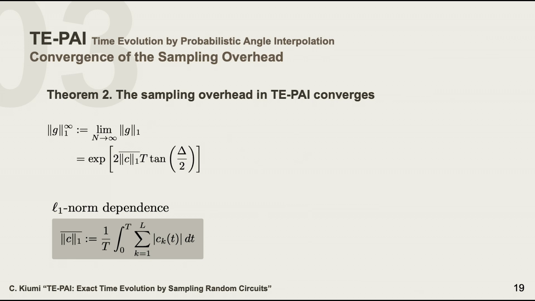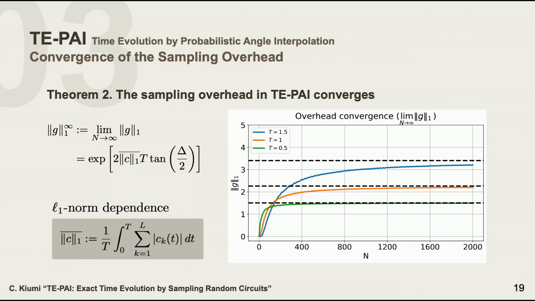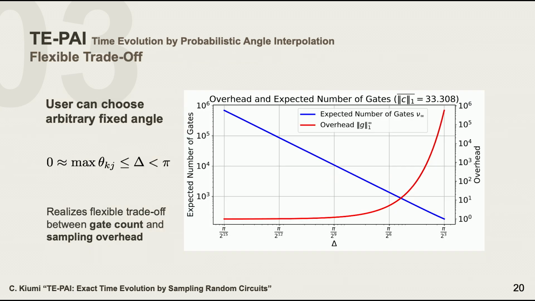Also, the sampling overhead converges. But in this case, the sampling overhead grows exponentially with the simulation time t and this L1 norm. So this is a big downside of the TE-PAI algorithm. But we can control this sampling overhead by controlling the value delta.